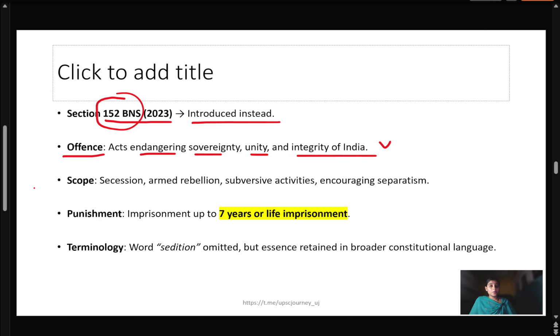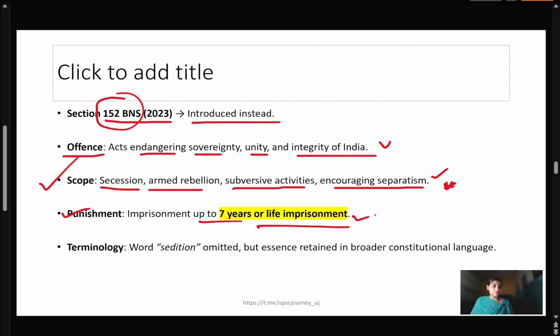Again, the scope is a bit increased. It includes secession, armed rebellion, subversive activities, and encouraging separatism. If anyone is doing anything against the integrity of the country, then a trial can be initiated. And again, the punishment is increased up to life imprisonment, meaning there can be a minimum sentence of 7 years and it can go up to life imprisonment.